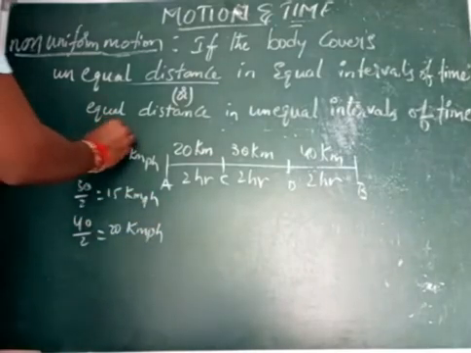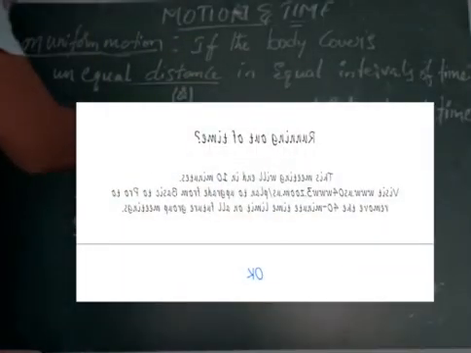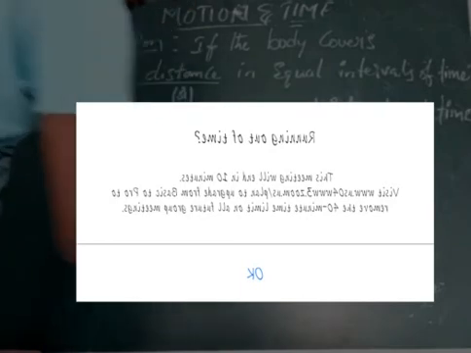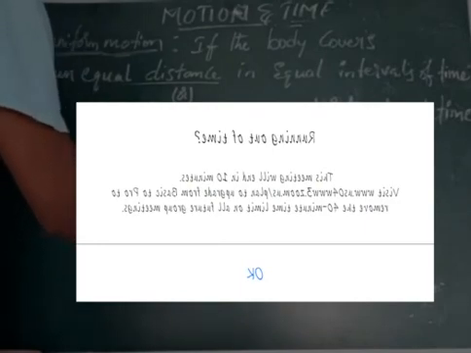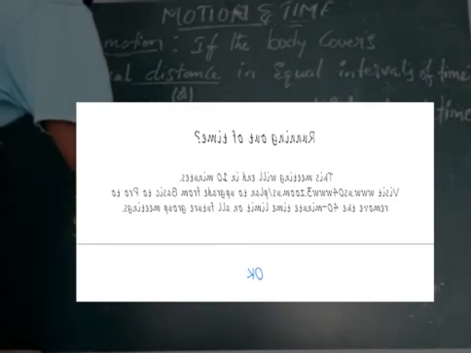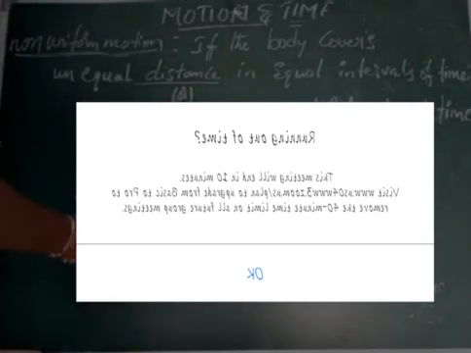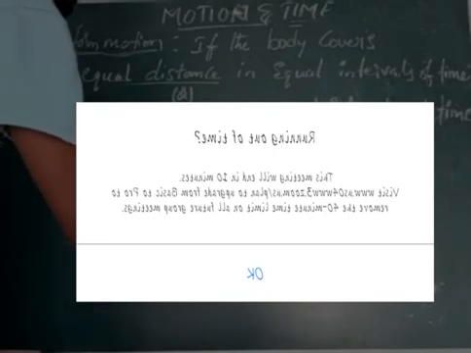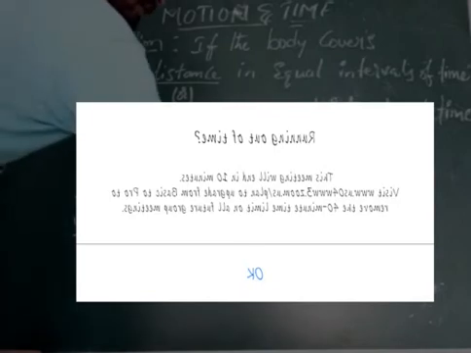So coming to the second statement, the body covers equal distance in unequal intervals of time. AB, equal distance: 20 kilometers, 20 kilometers, 20 kilometers. Unequal intervals of time, so 2 hours, 1 hour, 4 hours.